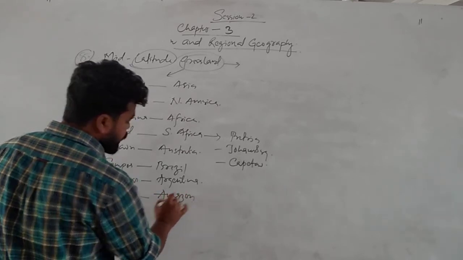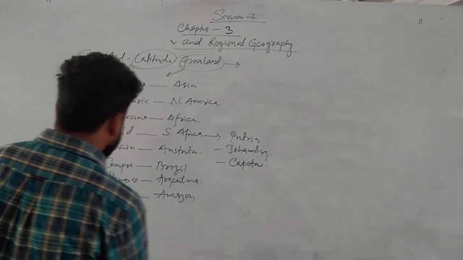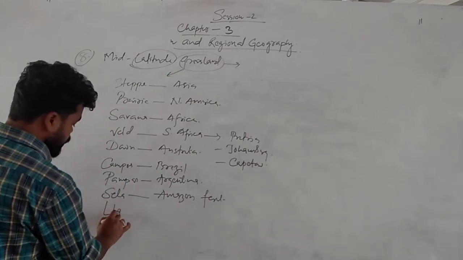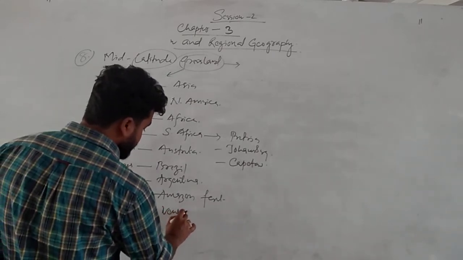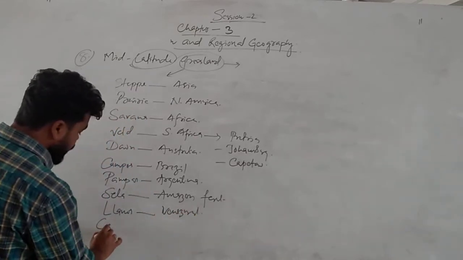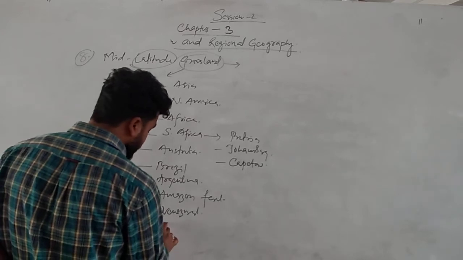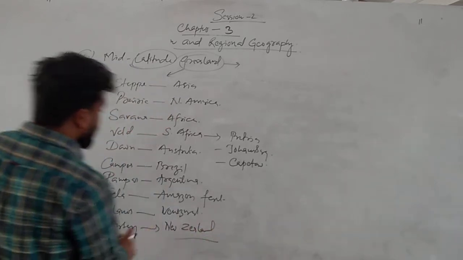If the question comes, what is the type of forest found in Amazon basin? That is called selva, Amazon forest. Llanos found in Venezuela. You know Canterbury. What is that Canterbury? Canterbury is the vegetation found in New Zealand. Okay.